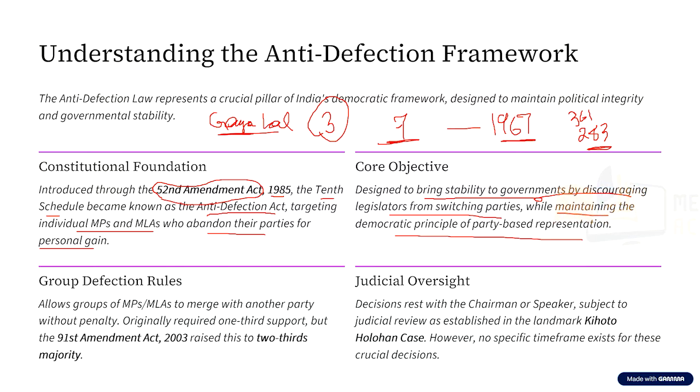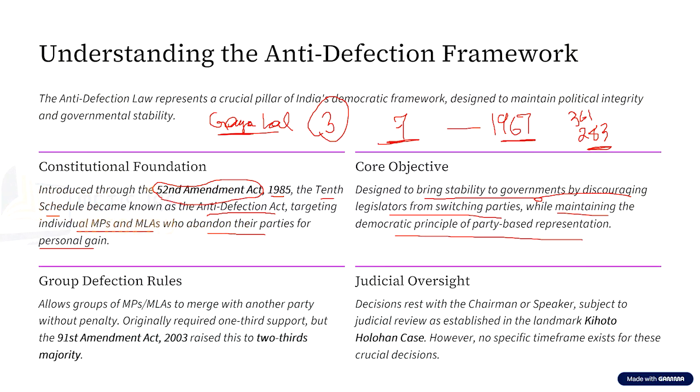this problem. The Home Minister of that time, YB Chavan, headed this particular committee. Now, the YB Chavan committee defined defection as the voluntary giving up of allegiance of a political party on whose symbol a legislator was elected, except when such action was the result of the decision of the party.